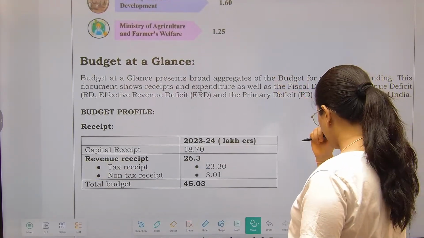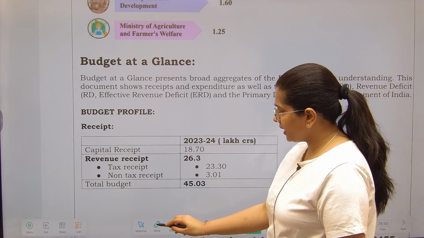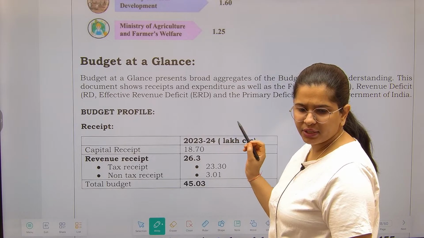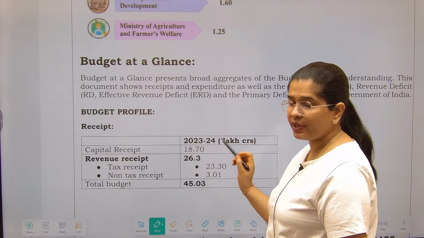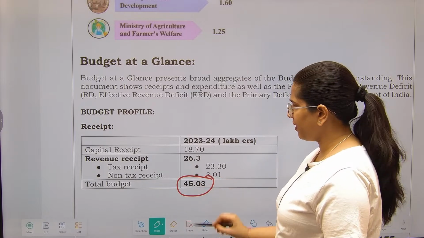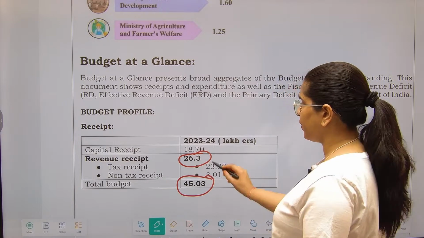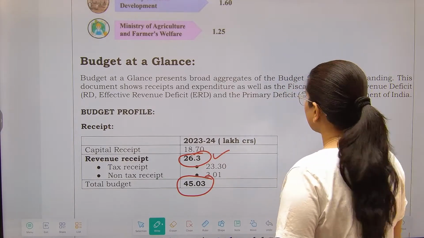Now we will be seeing what has been the budget receipts estimates. We have already seen this at the start of this chapter, I guess in yesterday's lecture we discussed this. So total budget expenditure is 45 lakh crores. Revenue receipts we estimated at this particular 26 lakh crores.